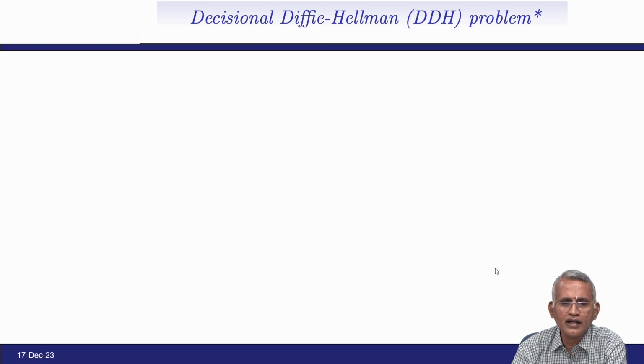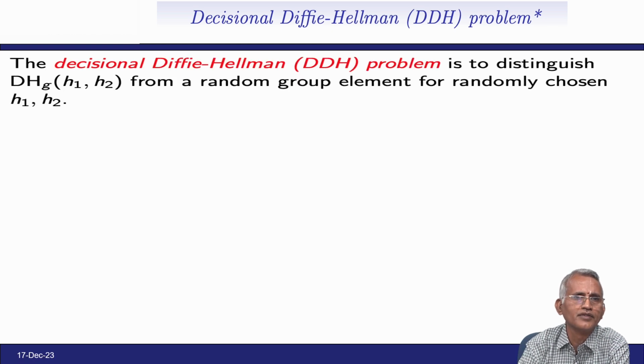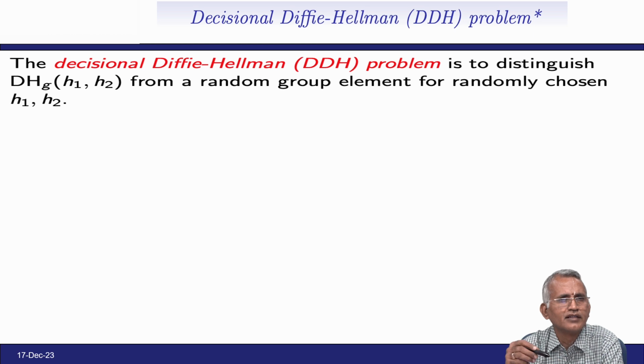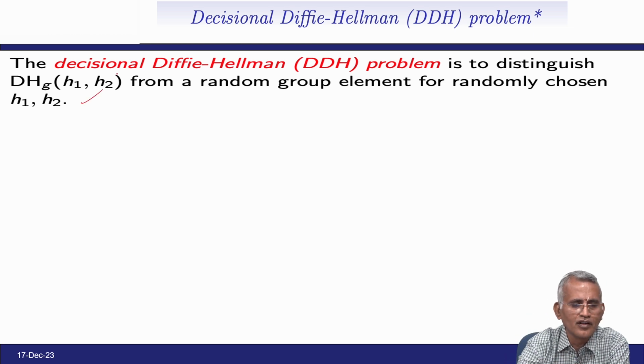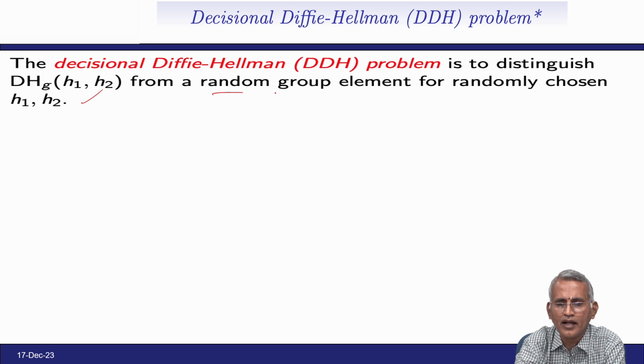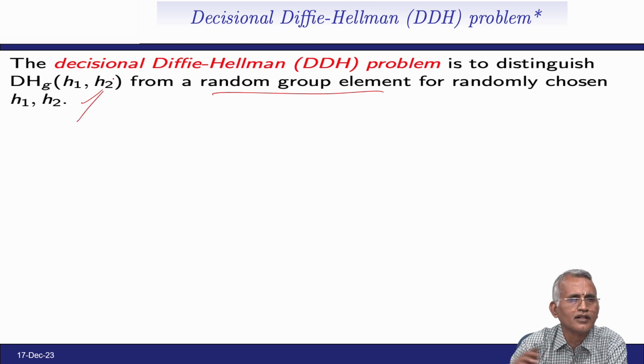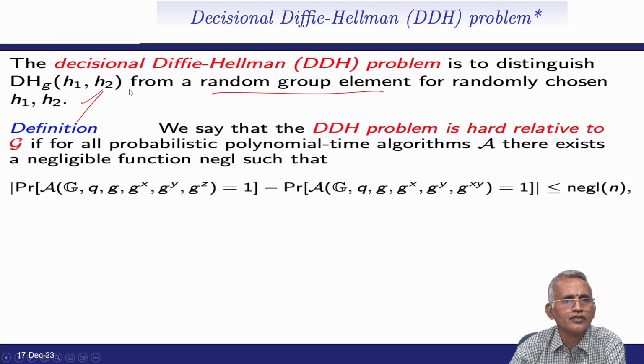So, the decisional Diffie-Hellman problem is to distinguish DH_g(h1, h2) from a random group element, for randomly chosen h1 and h2.